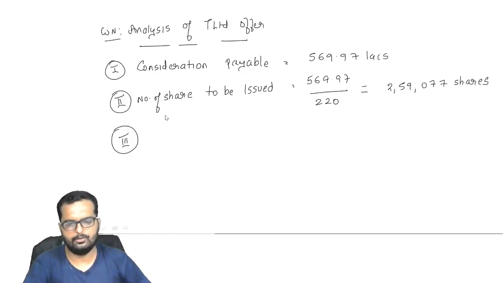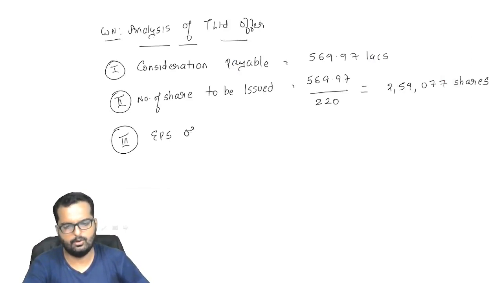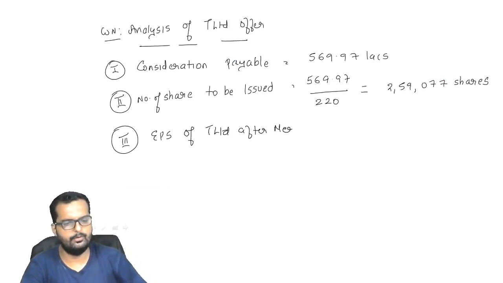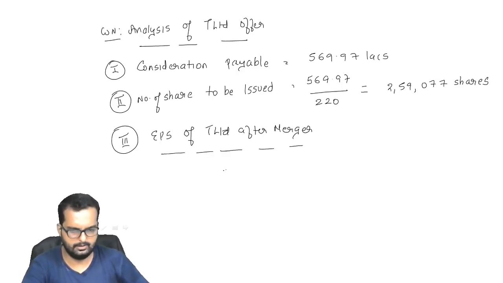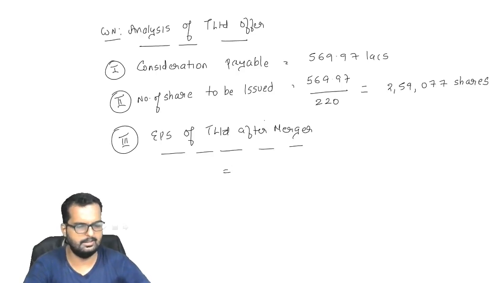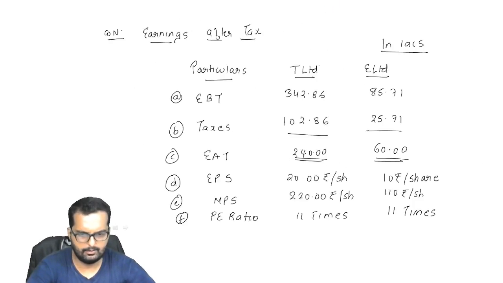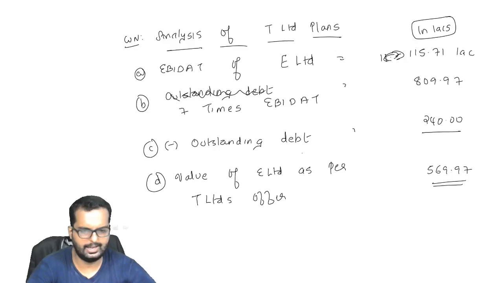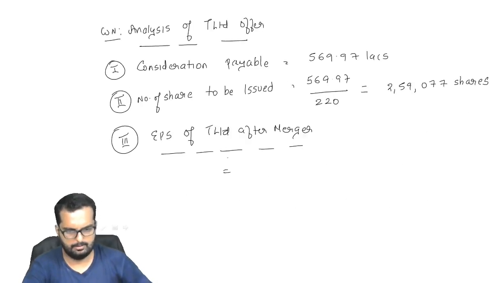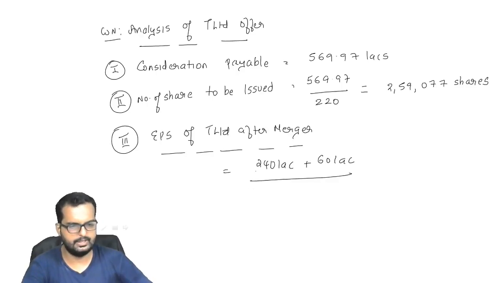Third one, EPS of T after acquisition. EPS of T Limited after merger. So how do we find out the EPS after merger? Total earnings after merger. So what is the total earnings after merger? Let's just check it up. I think we have got the earnings here somewhere, 240 and 60, correct? So it will be 240 lakhs plus 60 lakhs divided by number of shares after merger.